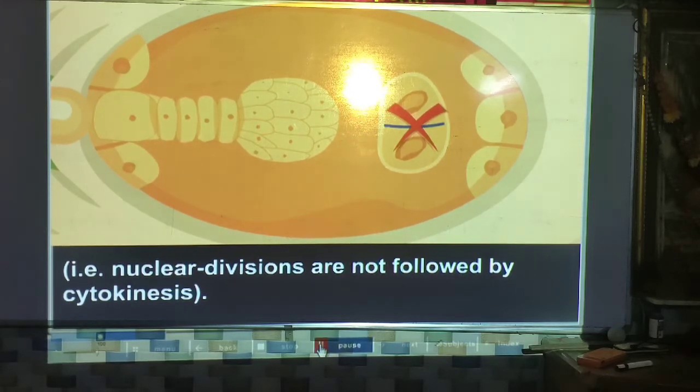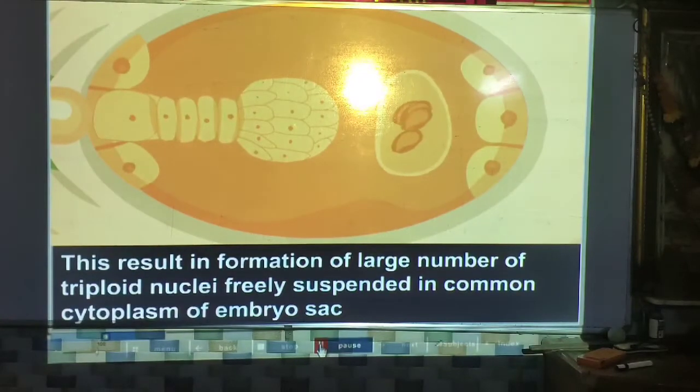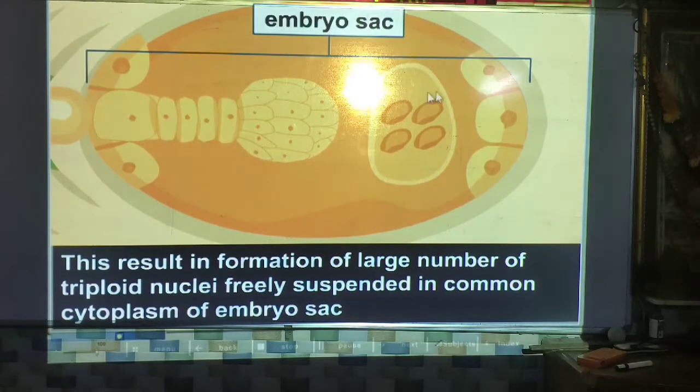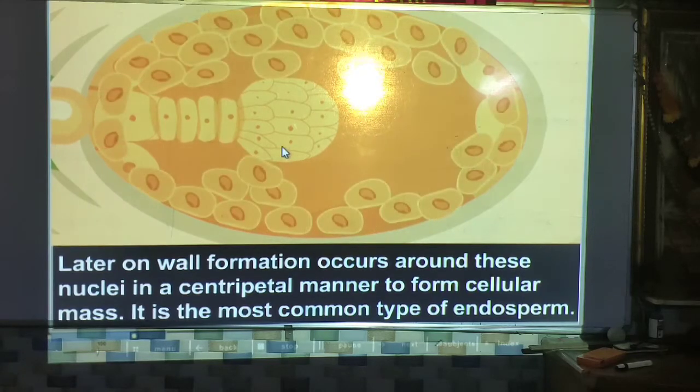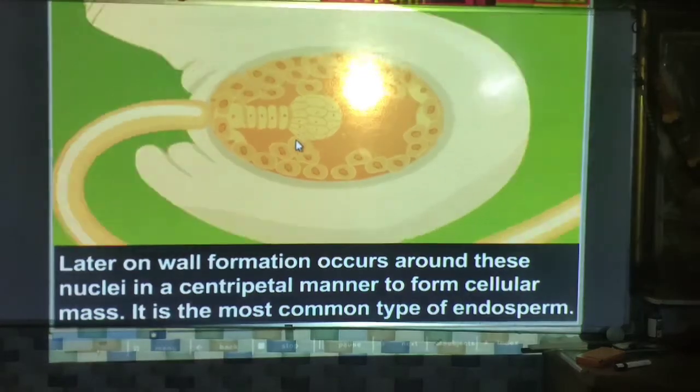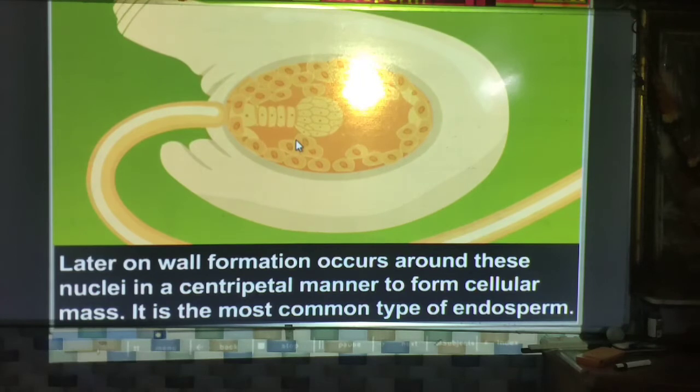This results in formation of a large number of triploid nuclei freely suspended in the common cytoplasm of the embryo sac. Later on, wall formation occurs around these nuclei in a centripetal manner to form a cellular mass. It is the most common type of endosperm. Mostly we can see this type of endosperm in seeds. So this is the nuclear endosperm.